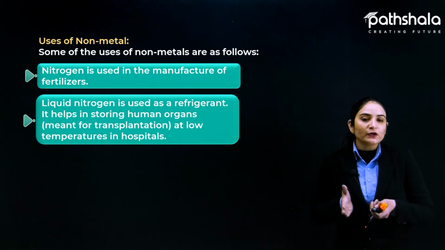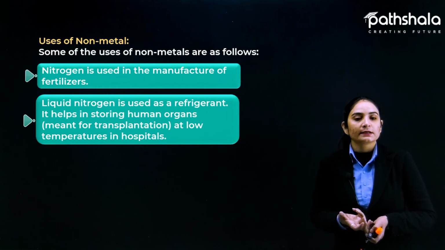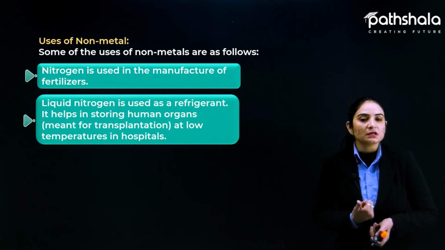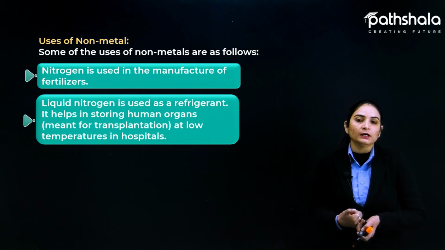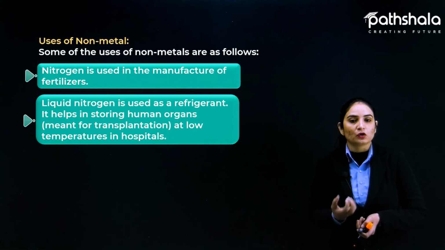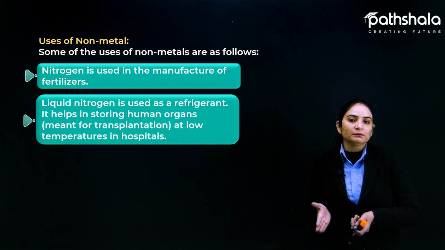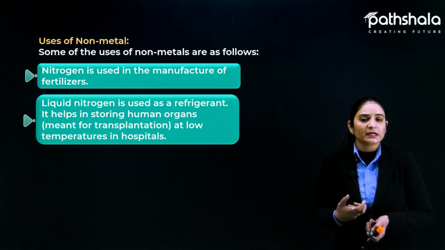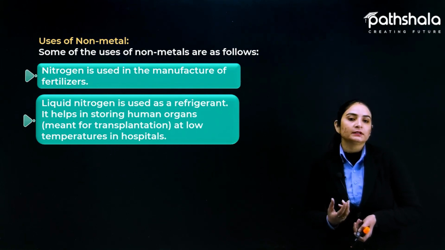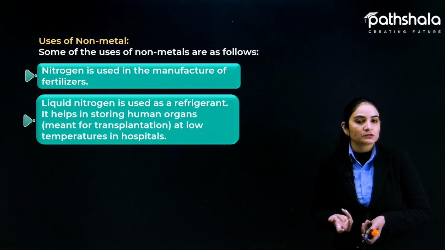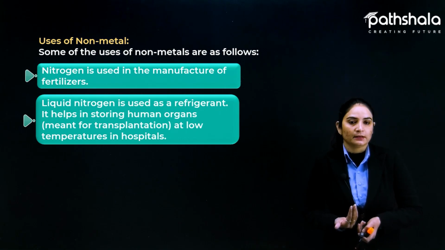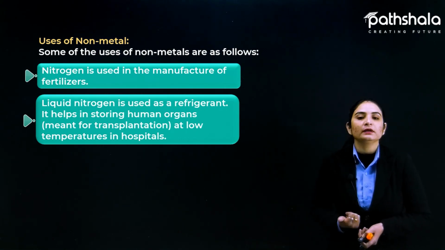So that's why it is required to be preserved. We have to store it for a long time. For the preservation of that organ, we require this nitrogen gas in liquid form, which is used to preserve the organ meant for transplantation after a long time. This way it will not be spoiled; it will remain fresh and usable. Otherwise, after death, the organ starts to smell and rot. But by lowering the temperature in a refrigerator, it is stored with the help of this non-metal, nitrogen in liquid form.